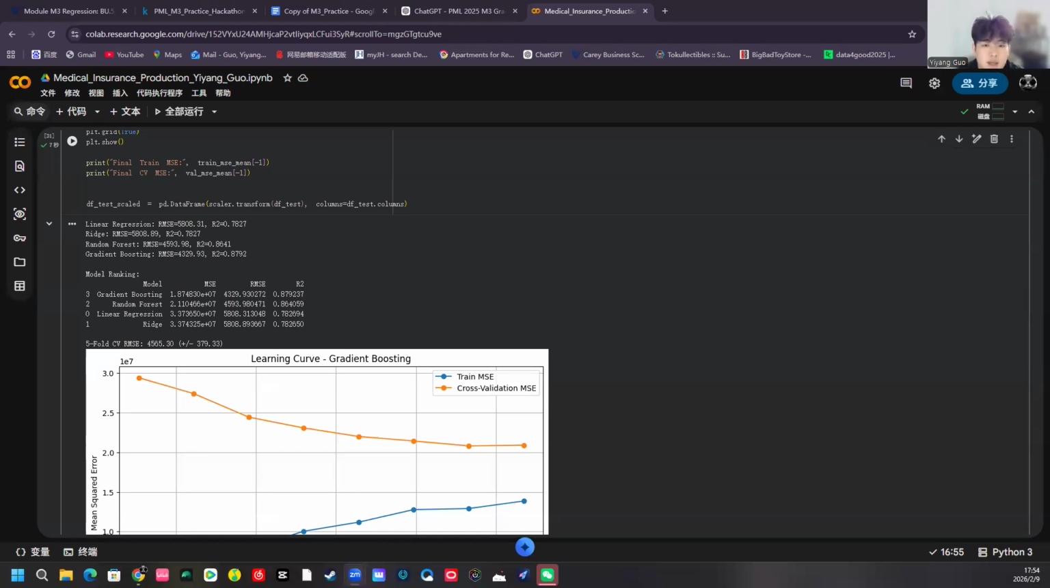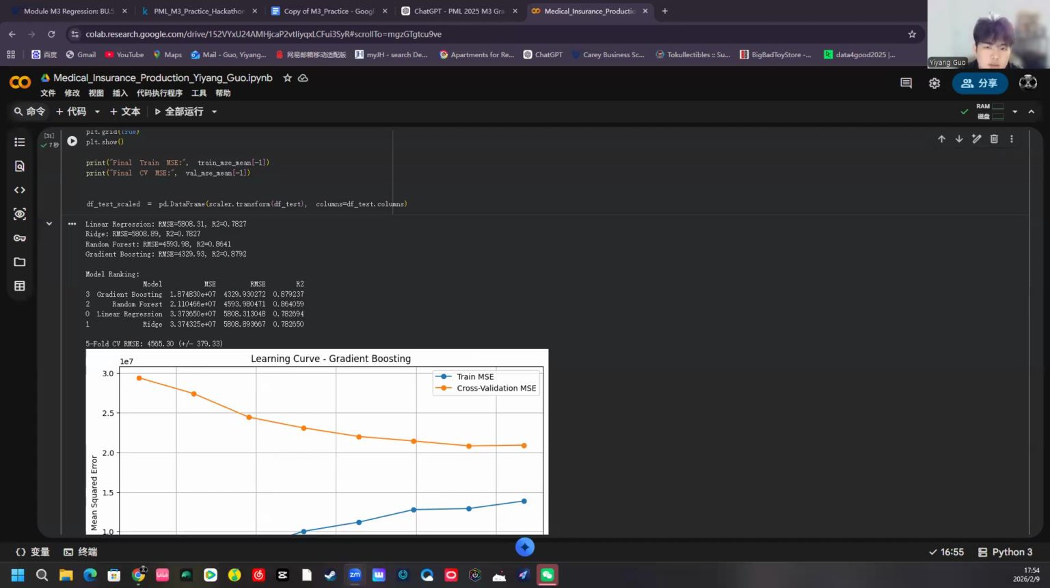Linear regression: I got an MSE of 33.7 million, RMSE of 5,808, R squared of 0.782. This model assumes a linear relationship between features and target, which is too simple for this data. And ridge regression: I got an MSE of 33.7 million, RMSE of 5,808, R squared of 0.782. Ridge uses L2 regularization to prevent overfitting, but since the relationship is nonlinear, it doesn't help much.